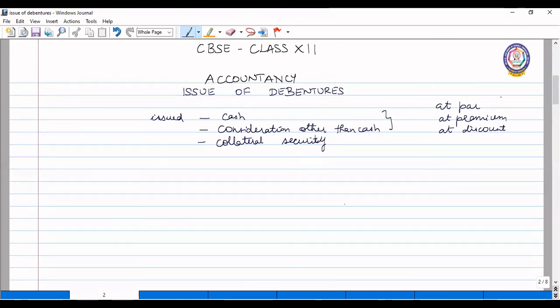For example, if the par value of the debenture is rupees 100, the debentures will be issued for 100 rupees face value itself. This is issue at par.